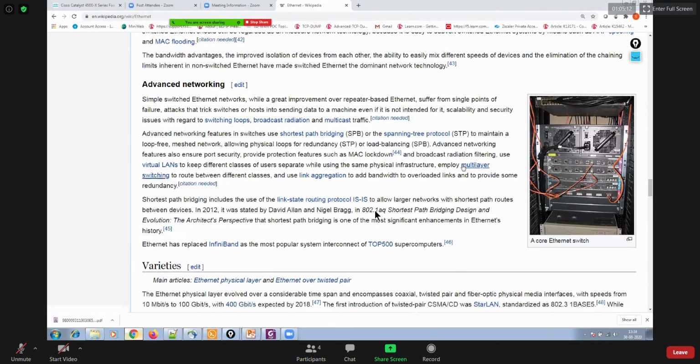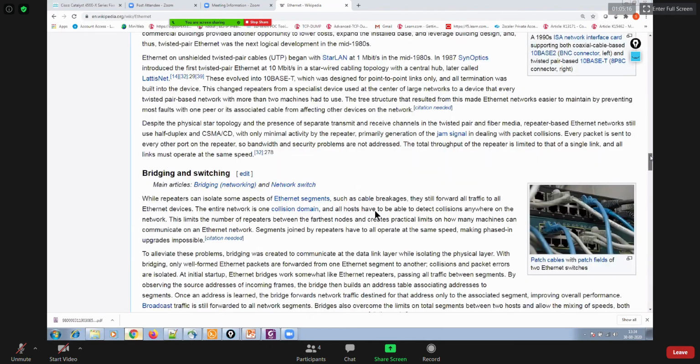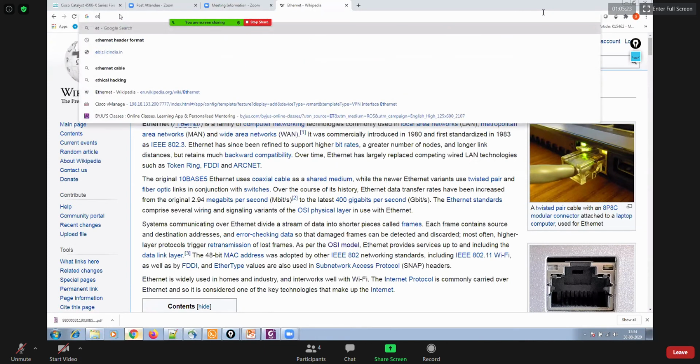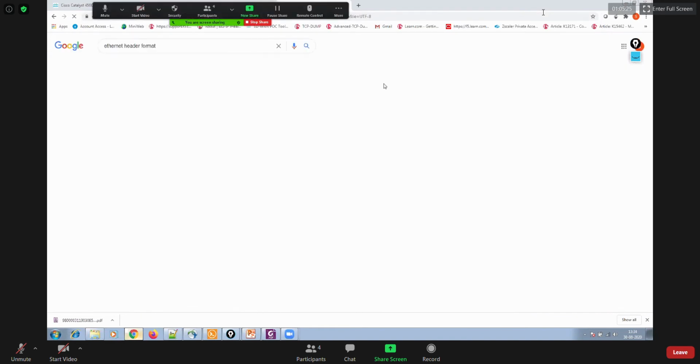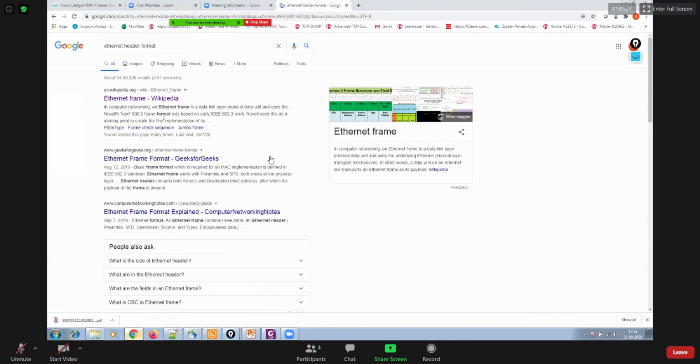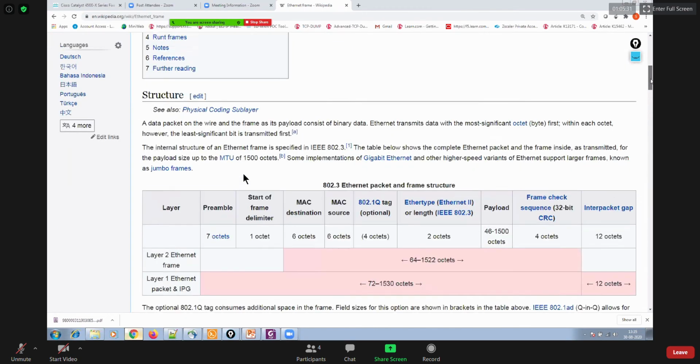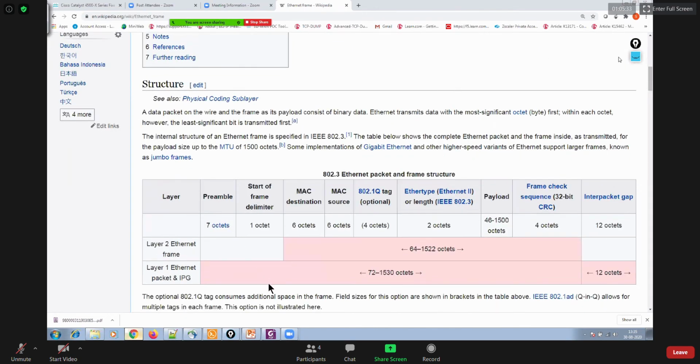Okay? So that's about the Ethernet, and thereafter, you can also search for the Ethernet header. If you search for Ethernet header format, again it should be Wikipedia, and here you go. This is your Ethernet frame. It contains your payload, and the payload is encapsulated by the Ethernet header and trailer, right?